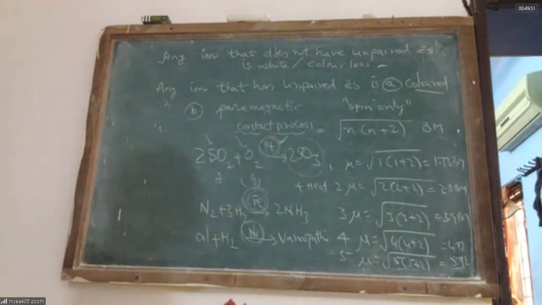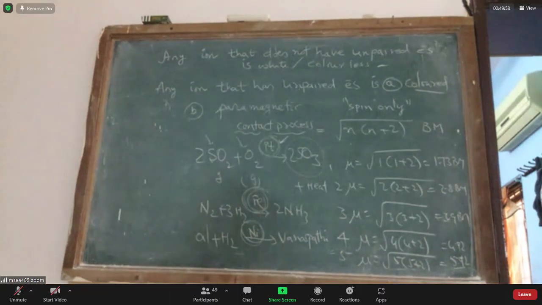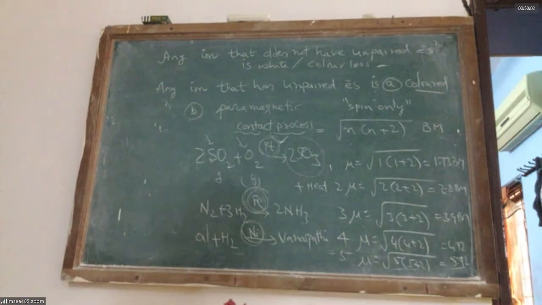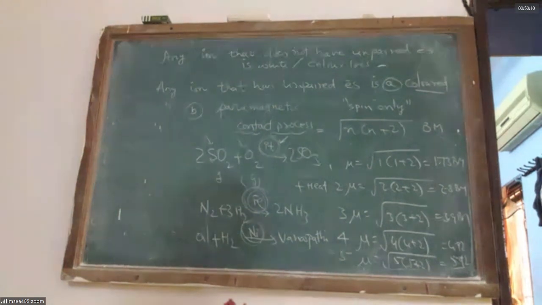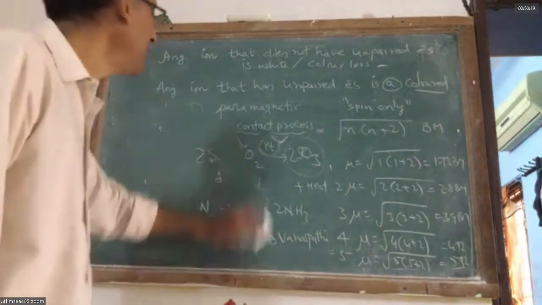D block elements have the ability to exist in many oxidation states, variable oxidation states. The ability to exist in variable oxidation states gives them the power to act as catalysts. So d block elements, transition elements, and their compounds act as catalysts because of their power of variable oxidation states.